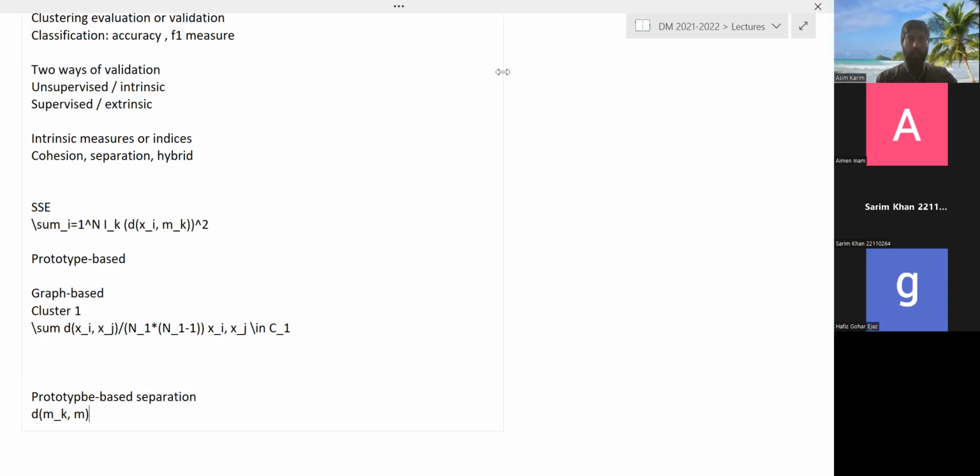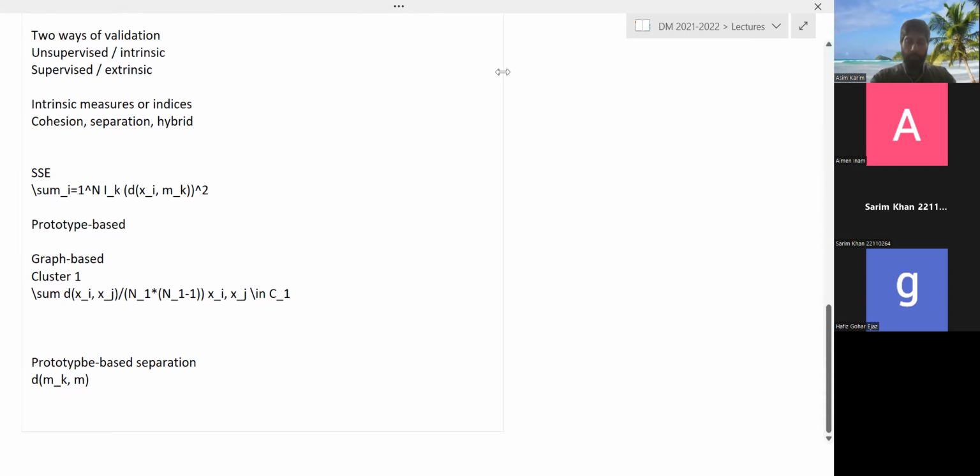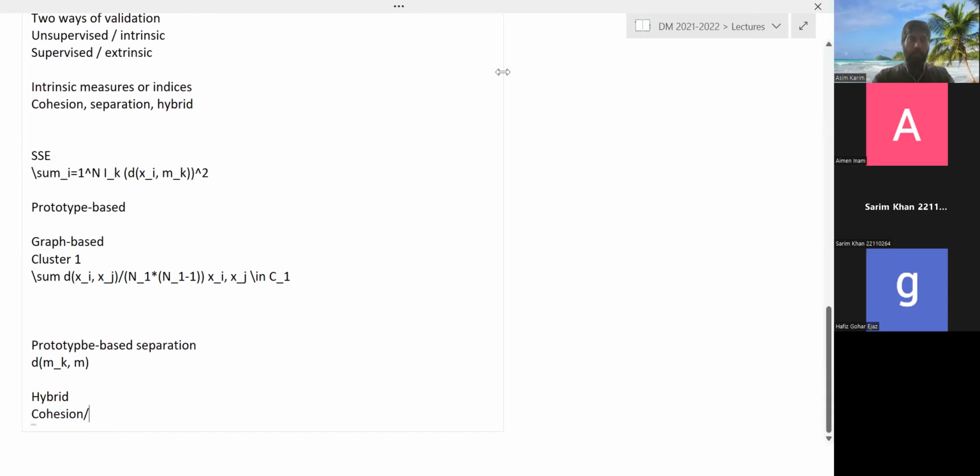So for separation, larger values are better, for cohesion, smaller values are better. Okay, and then as I said, you can have hybrid as well. Hybrid usually are cohesion divided by separation. And of course, you can have other variations as well. Subtraction is also used, but usually a ratio is used. So take the ratio of cohesion over separation.